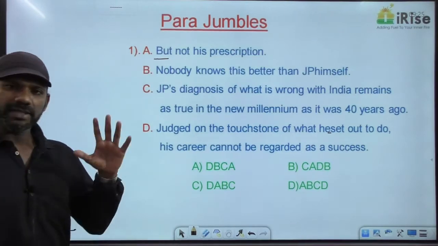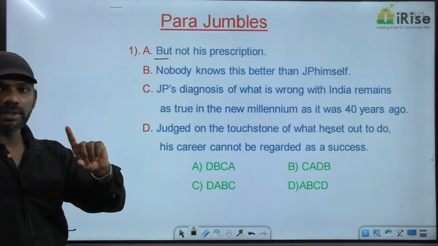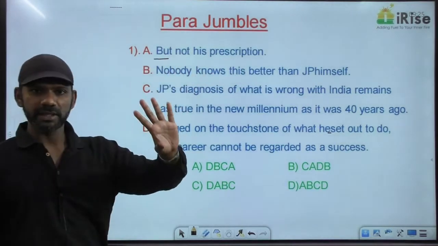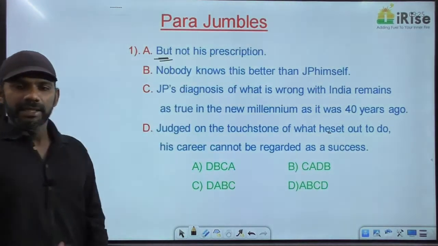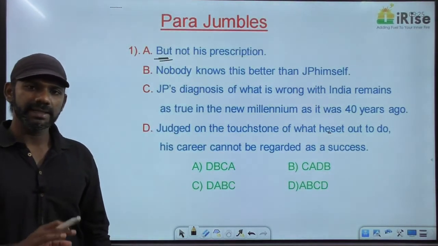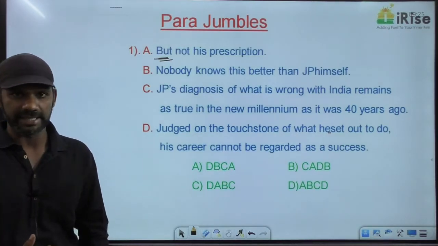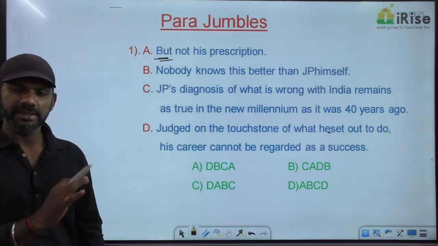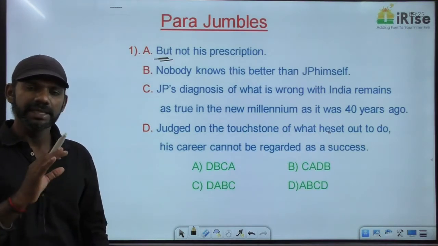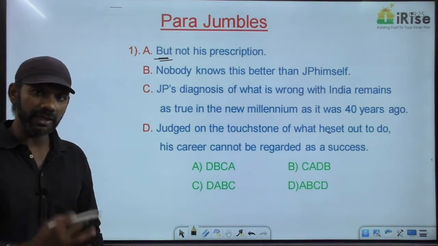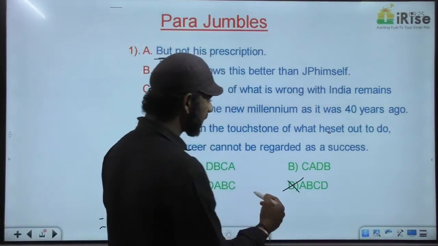Can the paragraph start with A? No. In sentence A, we have only one idea. Not his prescription. There's only one idea in option A along with an indicator. Now, when there's only one idea in a sentence along with an indicator, and I told you when an indicator connects two sentences, the indicator must come in the second sentence. So there should be a sentence immediately before A, because A contains only one idea with an indicator. So the paragraph cannot start with A. Based on that, option D is eliminated.